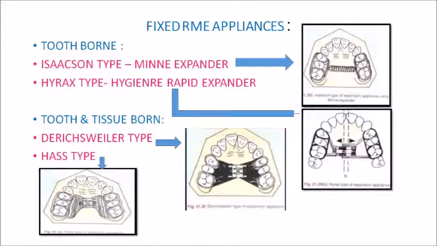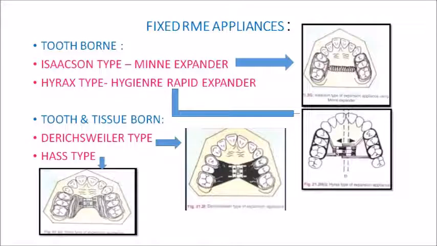Now the Isaacson type uses a Minne expander, that is a spring loaded screw. So please look at the picture. Here you can see that the premolars and the first permanent molar are banded, and the metal flanges will be soldered onto the bands, and these metal flanges will be connected to a spring loaded screw. This spring loaded screw is called your Minne expander, which was developed by the University of Minnesota Dental School. So it's a coil having a nut. Please look at the picture. You can see that there is a coil passing through your mid palatal region.